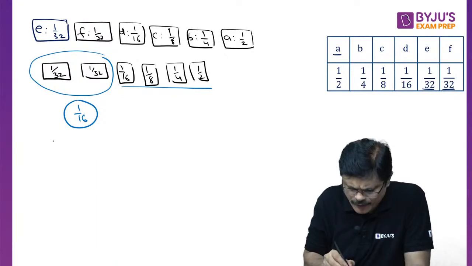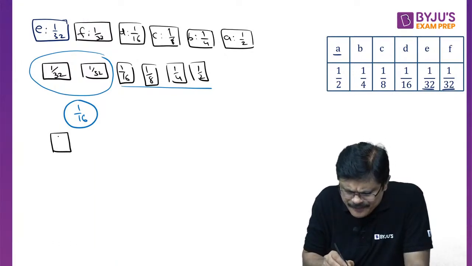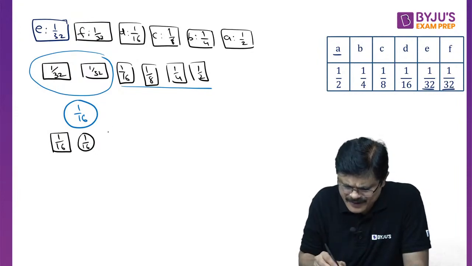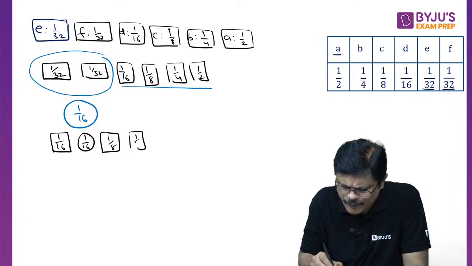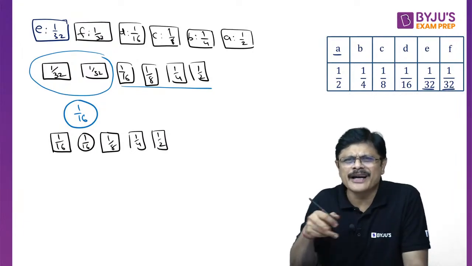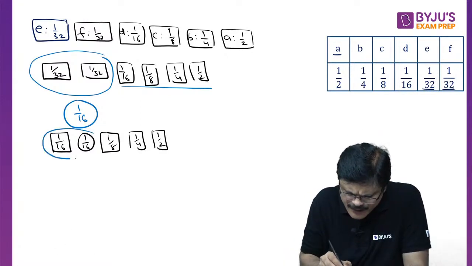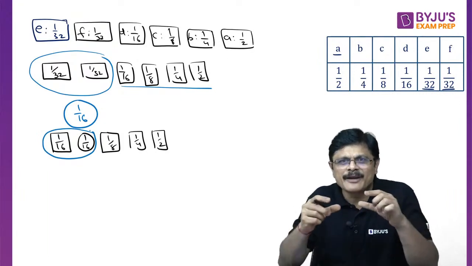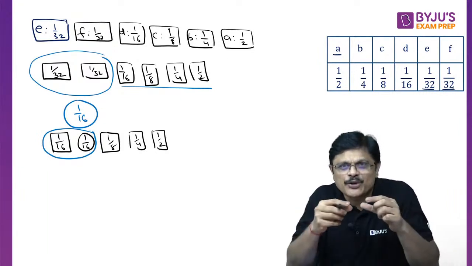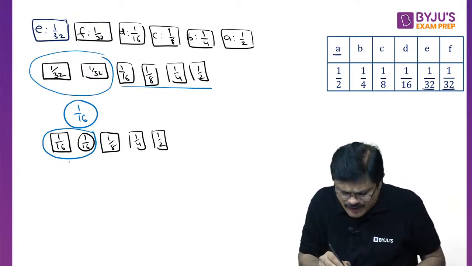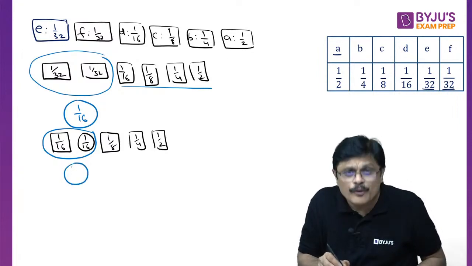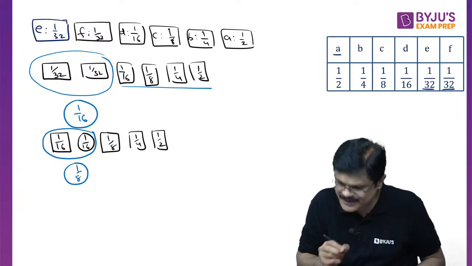So here it is 1 by 16, 1 by 16, then 1 by 8, then 1 by 4, then 1 by 2. If you understand, you can write this quickly. Then you merge the smallest fellows into a single new node. 1 by 16 plus 1 by 16 is how much, sir? 2 by 16, which is 1 by 8.